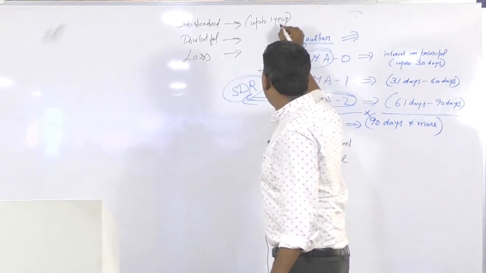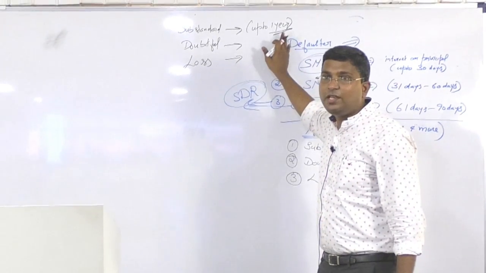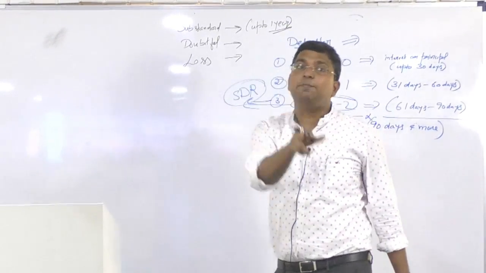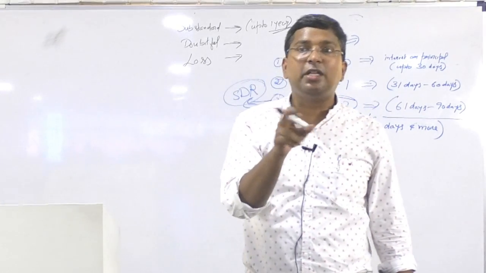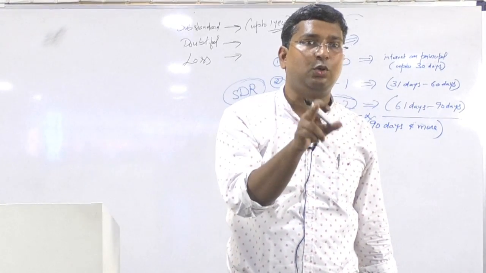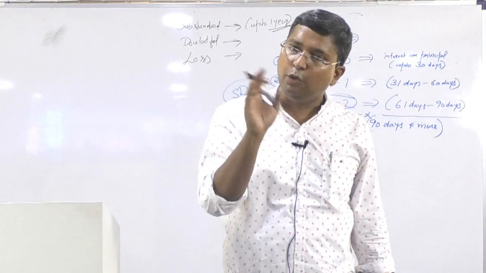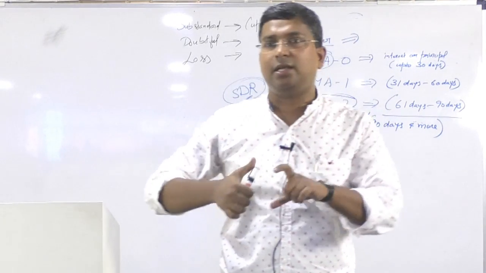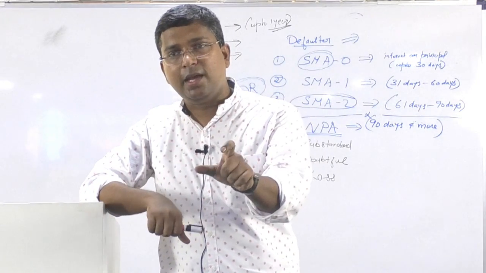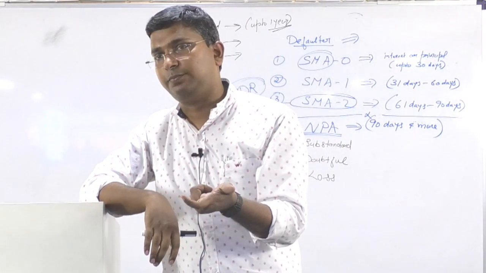Be very clear, this 1 year is after becoming NPA. So don't get confused, 90 days is to be added. That's the reason I am again repeating: for an account to become NPA, it has to be 90 days default.